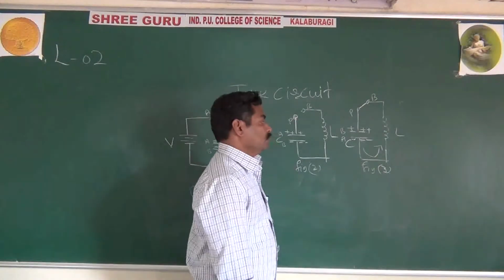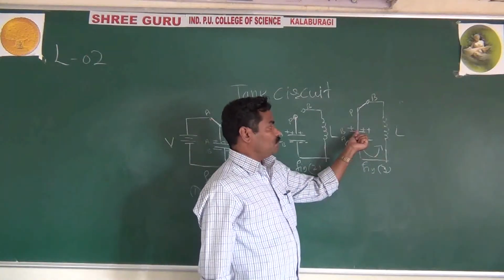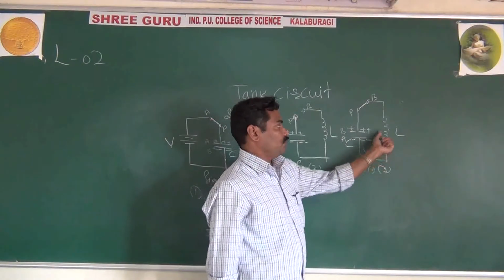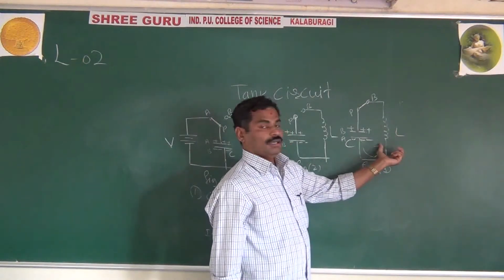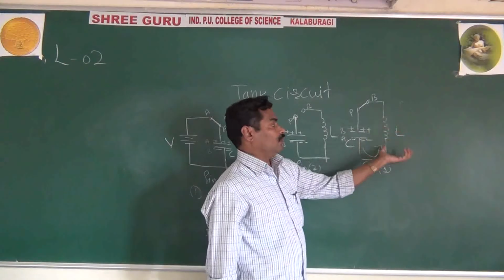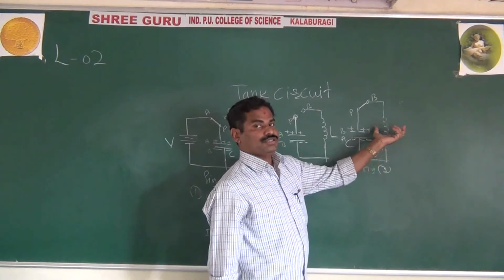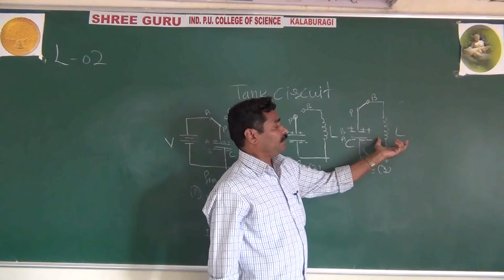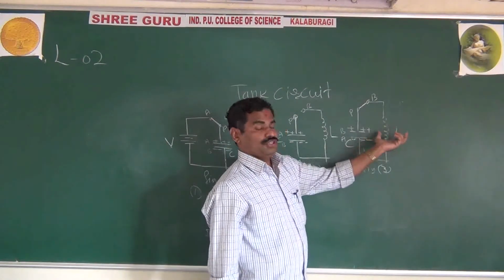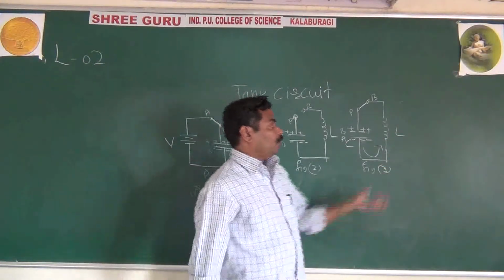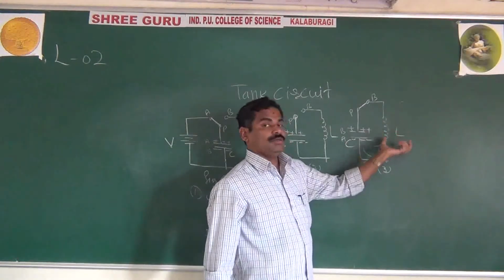It means that slowly the capacitor discharges, and at the same time the inductor is slowly growing, or charging. The current in the inductor increases slowly, and the induced EMF opposes this change of current.